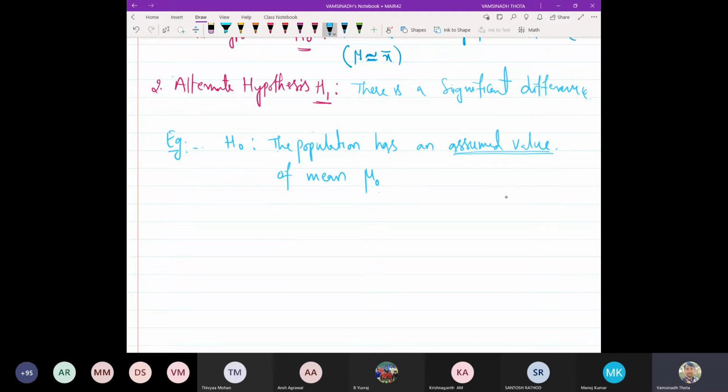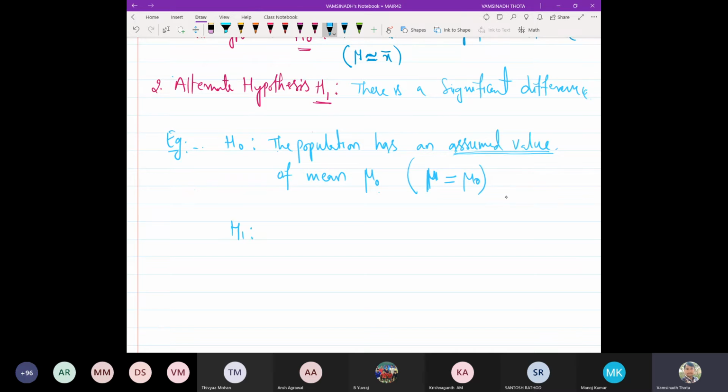If mu is the actual mean of the lifetime of the products manufactured by a certain company, here we are assuming that mu is the same as mu naught. That is, there is no significant difference between the assumed value and the calculated value. This will become the null hypothesis for that particular problem.